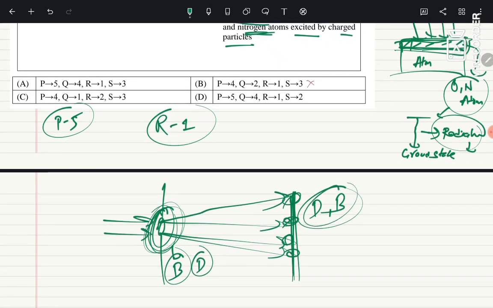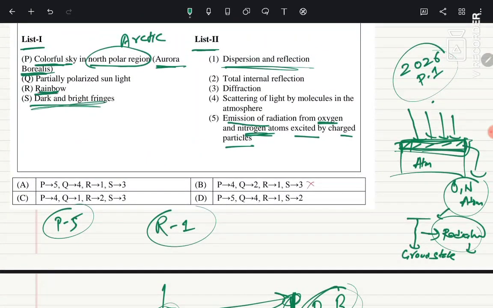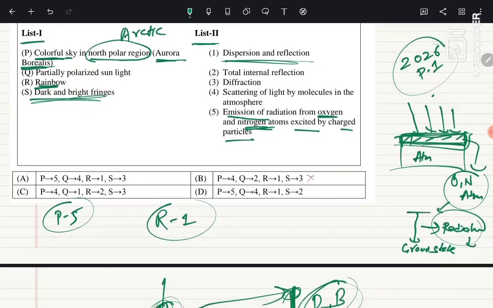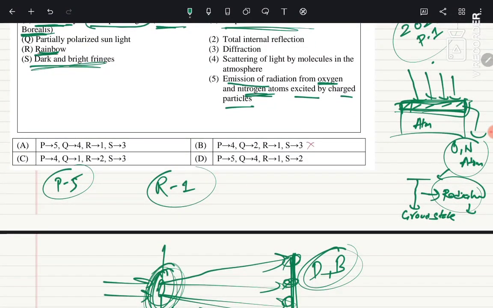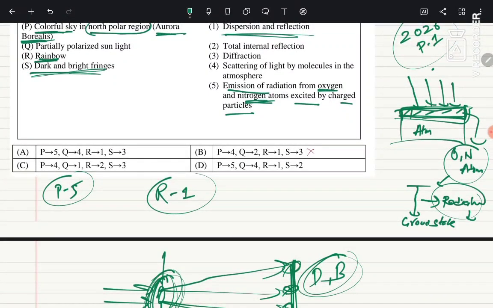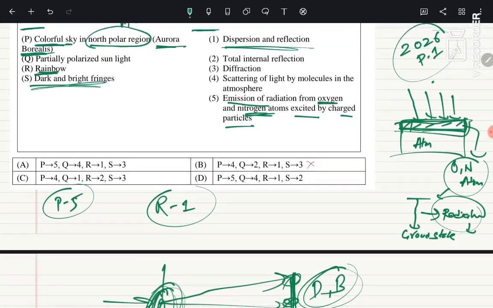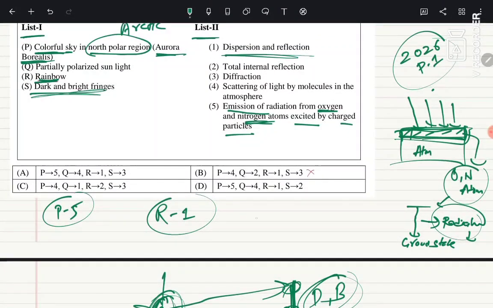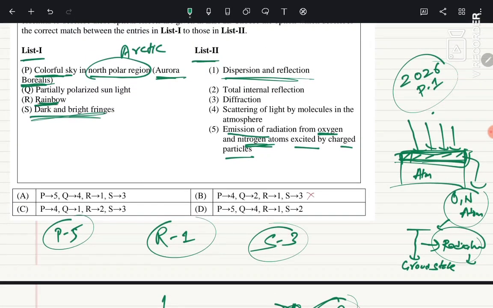So these dark and bright fringes actually happen due to diffraction of light, bending around the edges, corners, circular apertures, circular holes. So S we can write 3. So we got 3. The last one is the reason for partially polarized sunlight that we have to give.